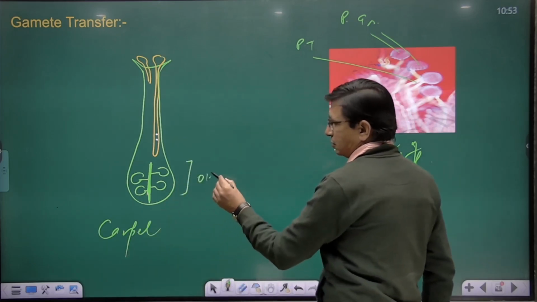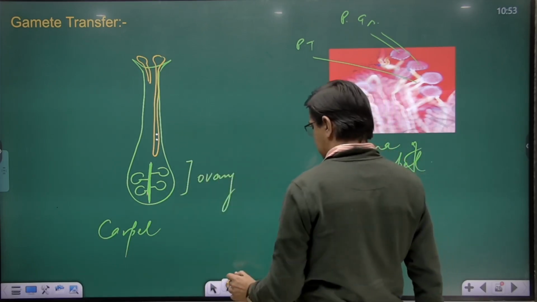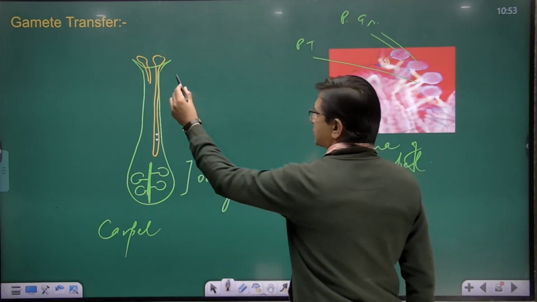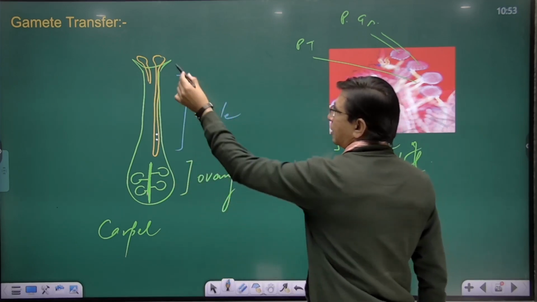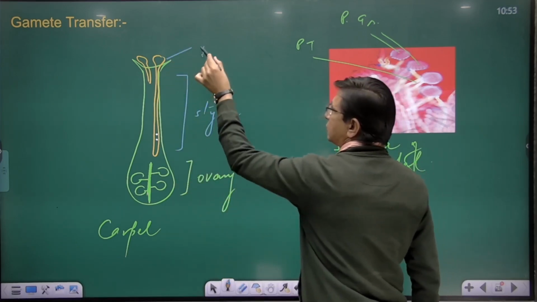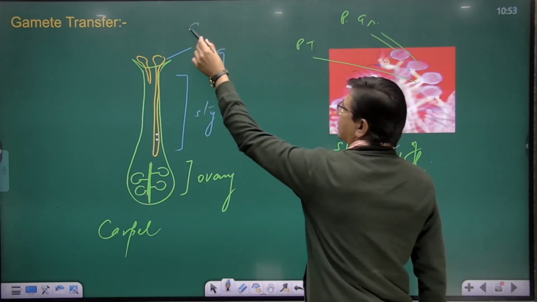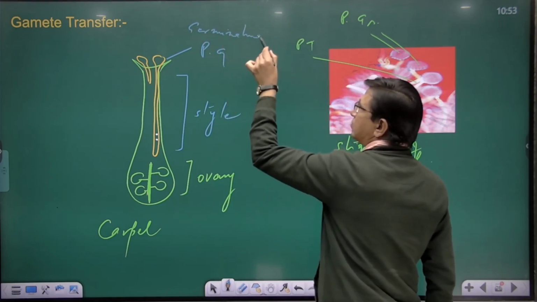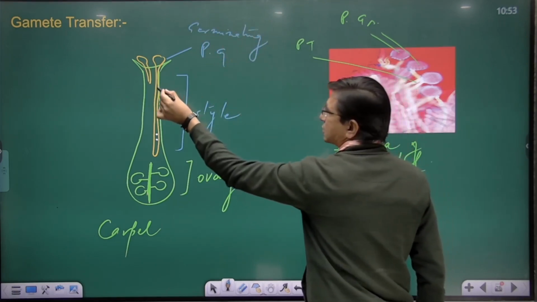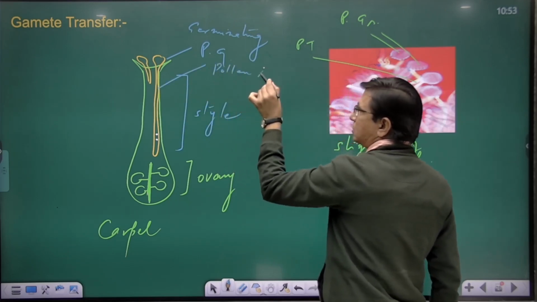This is the ovary, and this is the style, and here you have a germinating pollen grain. And this tube is known as the pollen tube.